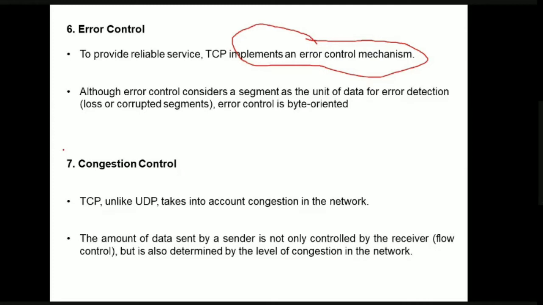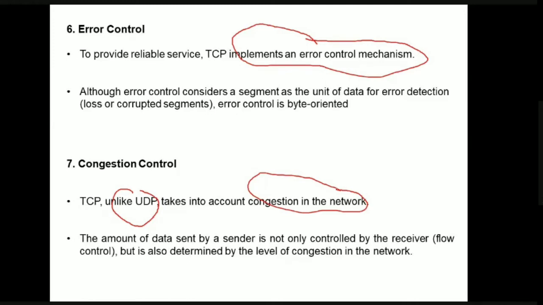Unlike UDP, TCP takes into account the congestion in the network. TCP acts accordingly with respect to the congestion in the network. If there is no congestion, it is going to send more and more data. If it expects that congestion is coming, if it expects that congestion is inevitable, then it is going to follow its own strategy. How it manages congestion is for some other class.